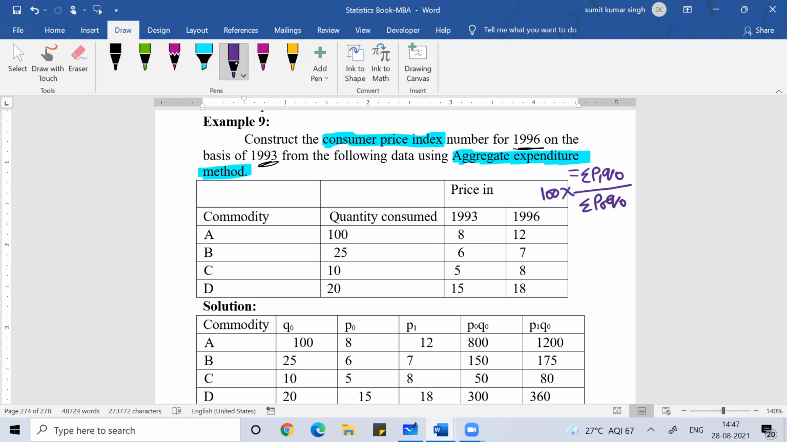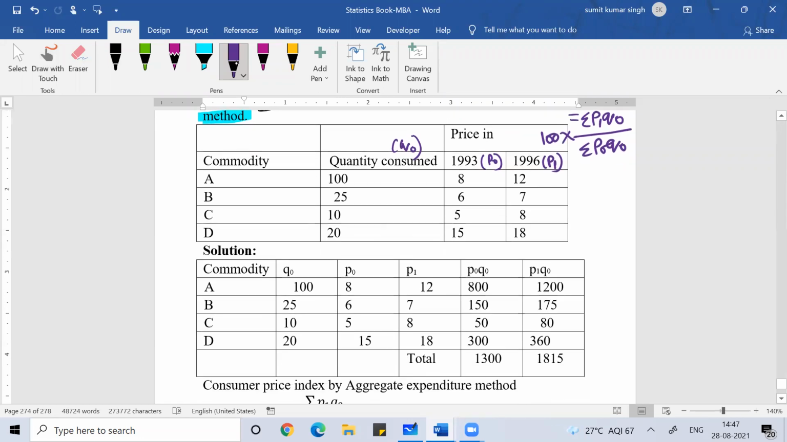So 1996 data will be your P1 and 1993 data will be P naught. So this I'll write as P naught, this will be P1 and this will be Q naught. Clear everyone? So you see this simple formula is there. We use a simple formula, and with this we'll calculate our index number. You can see these are Q naught values, these are P naught values, P1 values. Multiply P naught into Q naught.